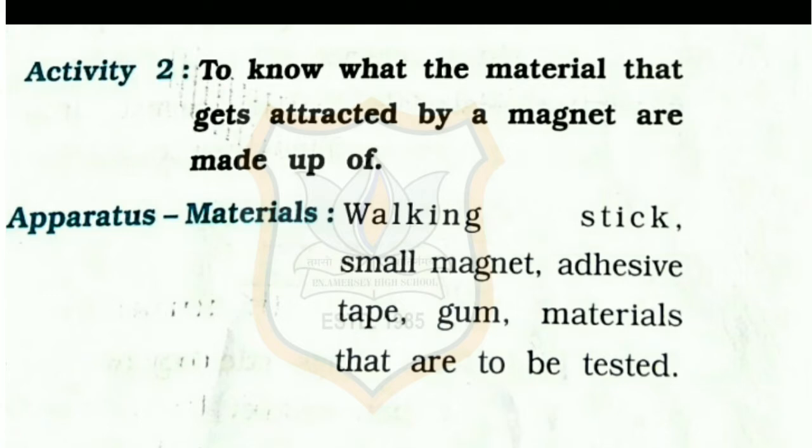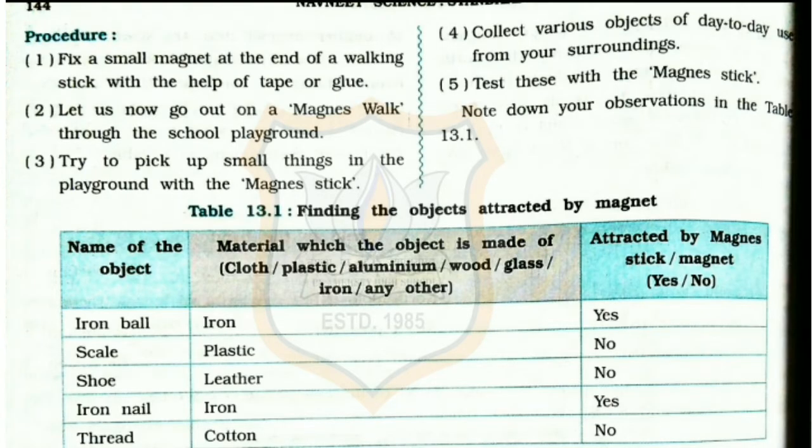Activity 2 is about knowing what the materials that get attracted by a magnet are made of. Materials we require: a walking stick, a small magnet, adhesive tape, gum, and materials that are to be tested. Procedure: fix a small magnet at the end of a walking stick with the help of tape or glue.